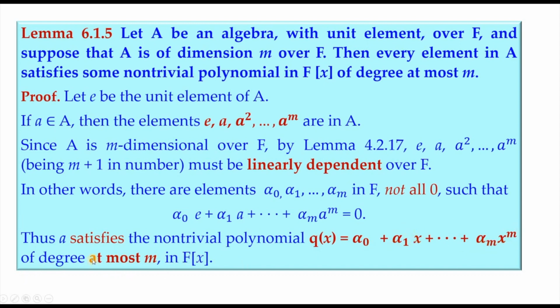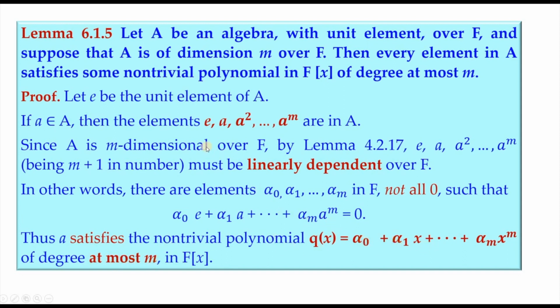So why this word at most m? See, here we have said that there exist scalars not all 0. So that means we do not know whether our alpha m is 0, or alpha m minus 1 is 0, or alpha naught is 0. So what is 0 we do not know. So the degree of that should be at most m.